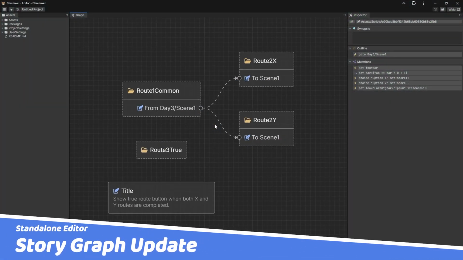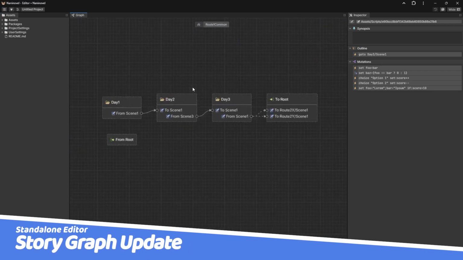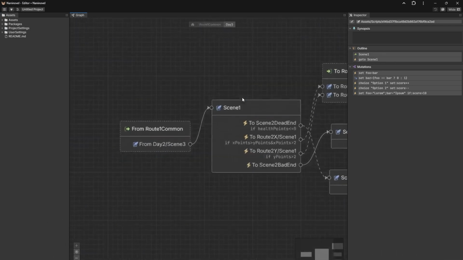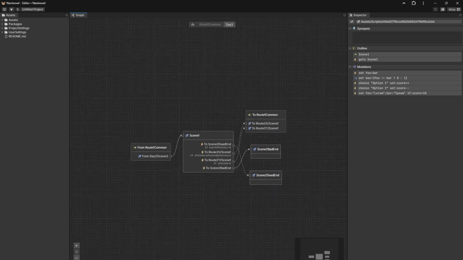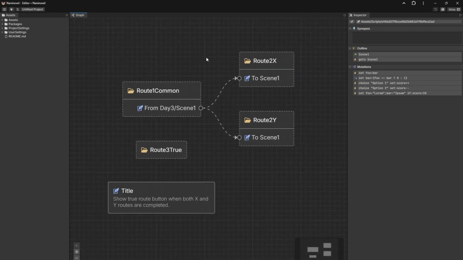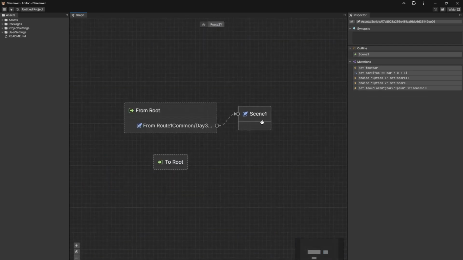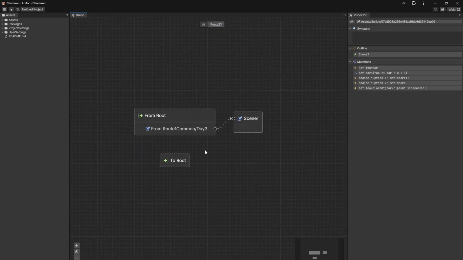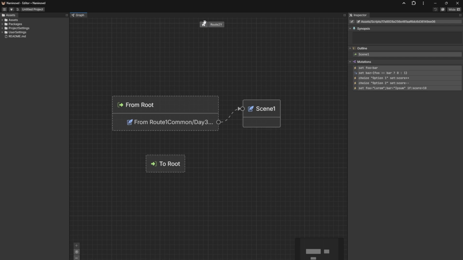In the previous update video, we showcased an early build of the standalone NaniNovel script editor, and while it's still work in progress, we hope to introduce a working version of the StoryGraph feature by the end of this year. This will replace and expand upon the legacy script graph built into NaniNovel, so stay tuned.